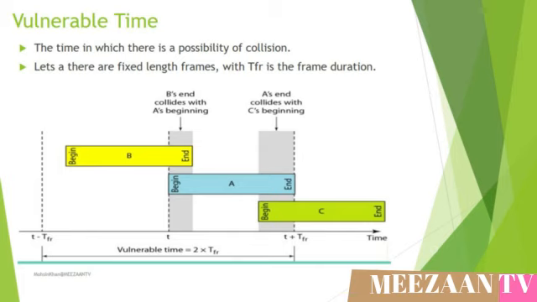On the other hand, suppose that station C sends a frame between T and T plus TFR. Here there is a collision between frames from station A and station C. The beginning of C's frame collides with the end of A's frame. Now looking at the figure, we see that the vulnerable time during which a collision may occur in pure ALOHA is 2 times the frame transmission time.